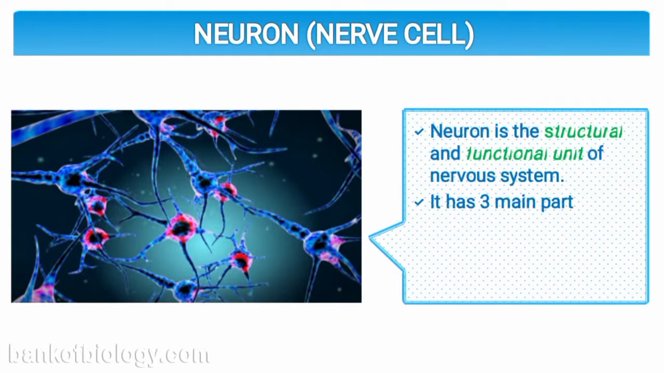The neuron is the structural and functional unit of the nervous system. It has three main parts. One is the cell body, which is also called the cyton. From the cell body, two more processes arise. These are called dendrites and axons.